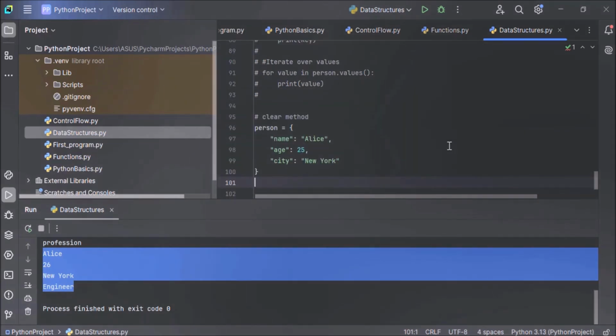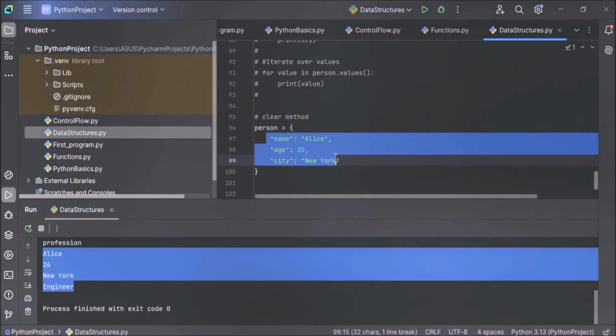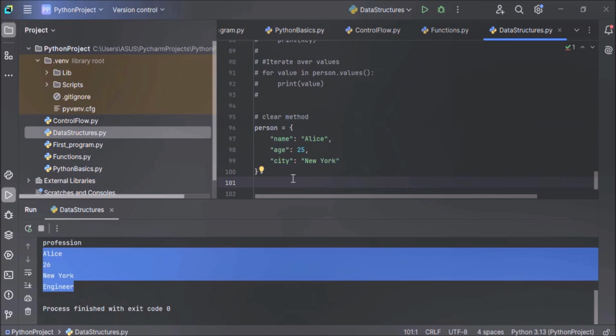Now the clear method. Here we have created one dictionary named person, and these are the elements of the dictionary: name, age, and city in key value pairs. Now here we want to remove all the elements from this person dictionary. Then how to do it? By using the clear method. You simply write the name of your dictionary, that is person dot clear. This will remove all the elements from the person dictionary.